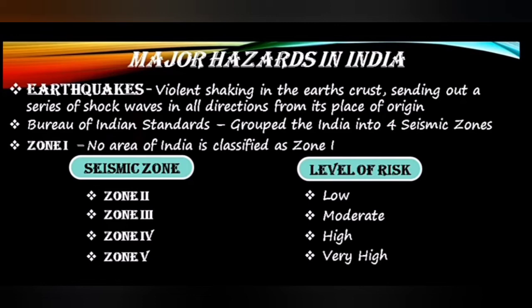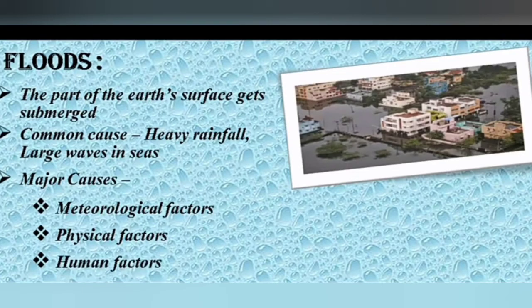Zone 3, moderate. Zone 4, high. Zone 5, very high. Earthquake wave zone measurement. Seismic zones of India.